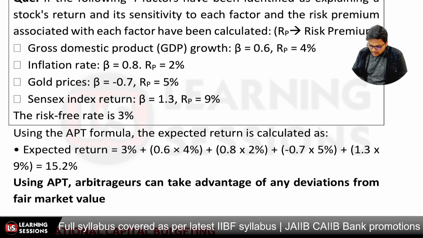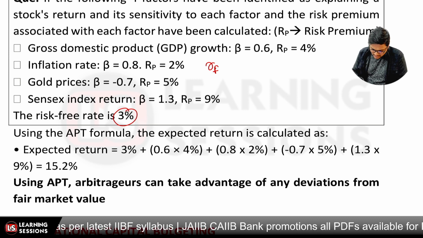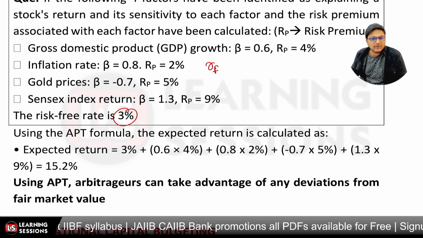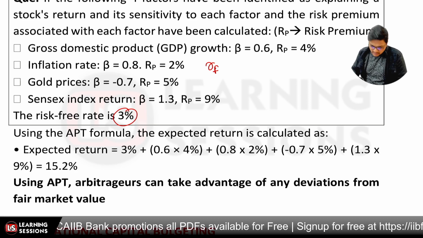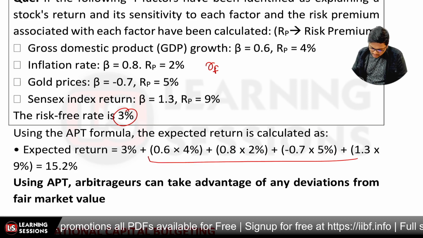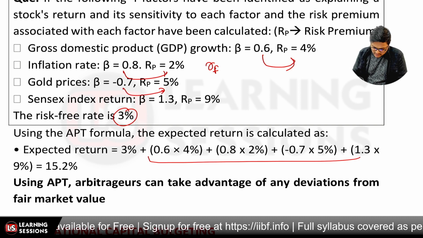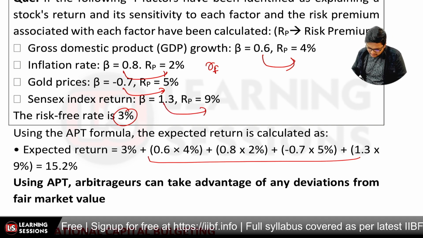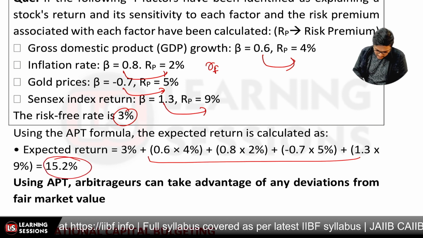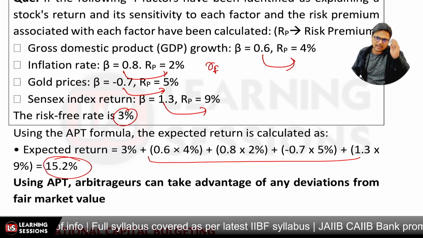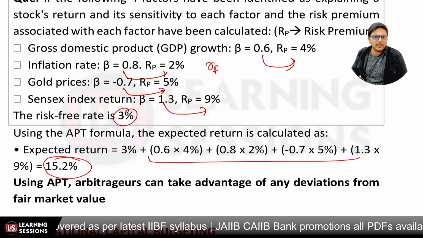We will be calculating the expected return as RF, that is the risk-free rate, which was given to be 3%, plus beta multiplied by the risk premium. So we basically multiplied the beta 0.6 with 4%, 0.8 with 2%, minus 0.7 with 5%, and 1.3 with 9%, and added them all up, and we concluded it to be 15.2%. So this is the expected return that we have calculated, right?